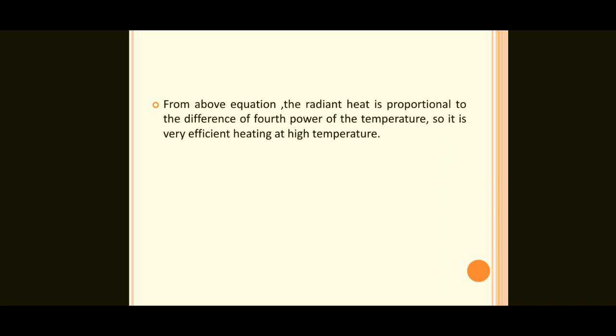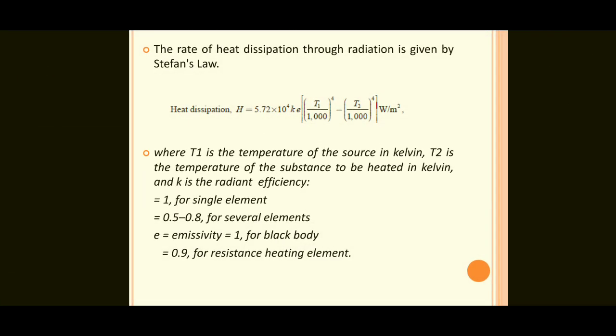Here, in the convection process, the equation is H equals A into T1 minus T2 into B. And the second one, Stefan's law equation: 5.72 into 10 power 4 K E, T1 by 1000 whole power 4 minus T2 by 1000 whole power 4.